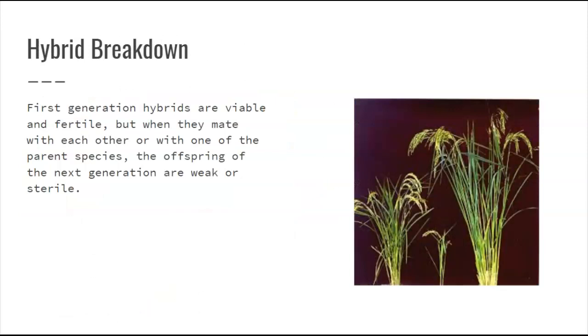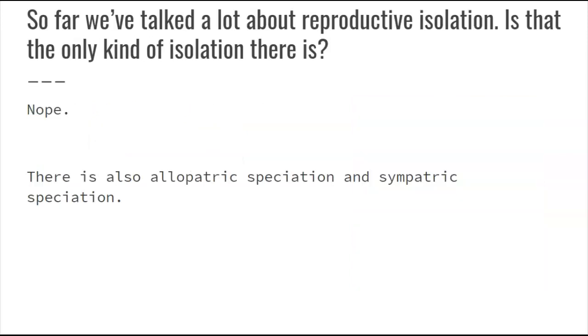The last kind is they're able to make a baby, but it can't keep going for generations. Okay. And so an example here is wild rice. So if you have 2 different species of wild rice and they mate, the babies are fine. But then when the babies start having babies, the next generation is weak. And then eventually they get to be sterile where they can't keep going by themselves anymore. Okay. So that's all reproductive isolation. That could be pre-zygotic or post-zygotic.